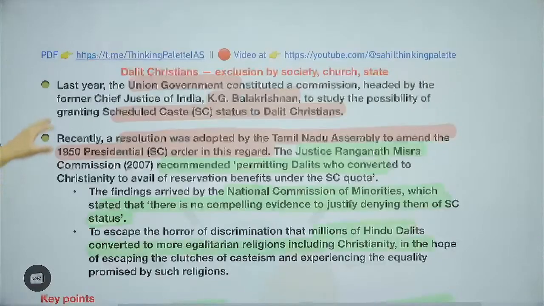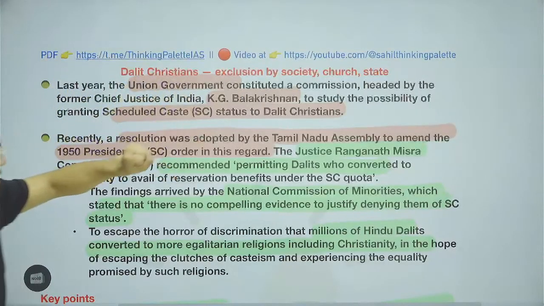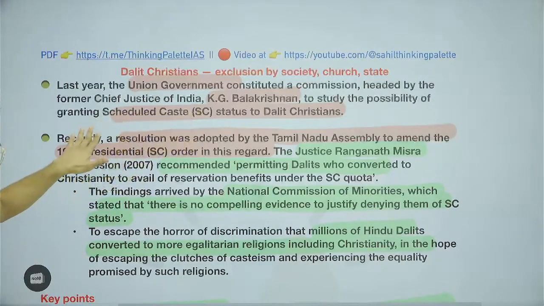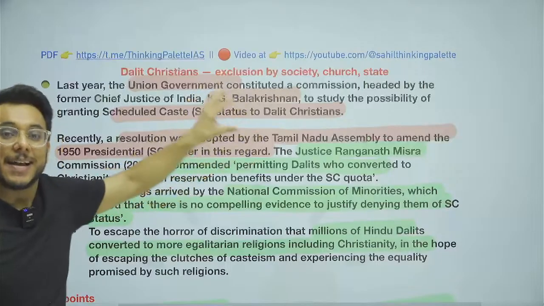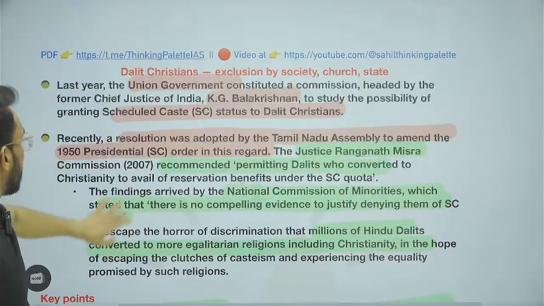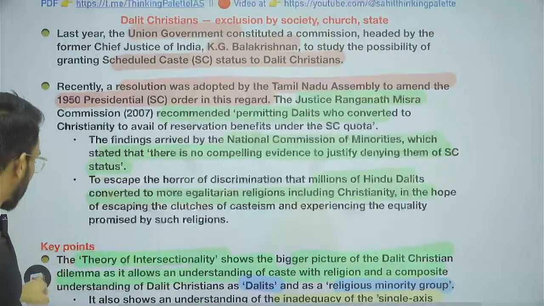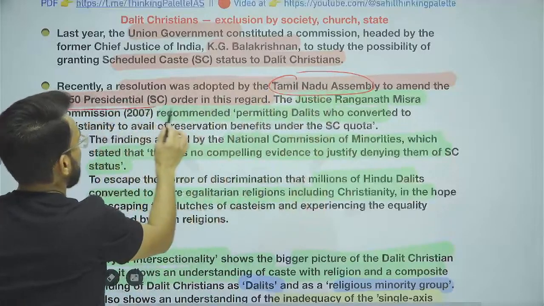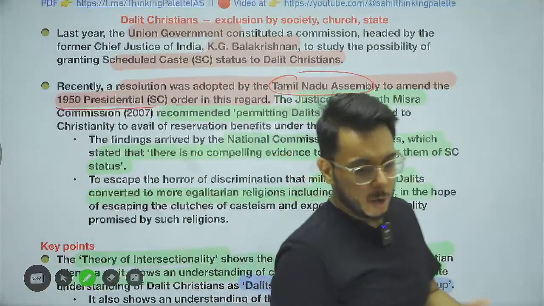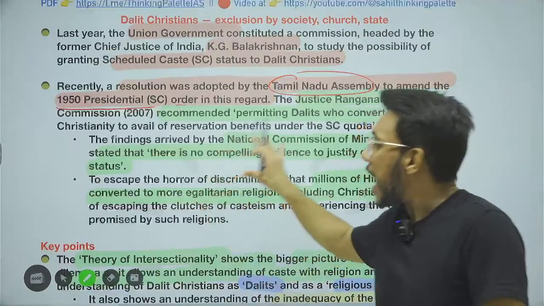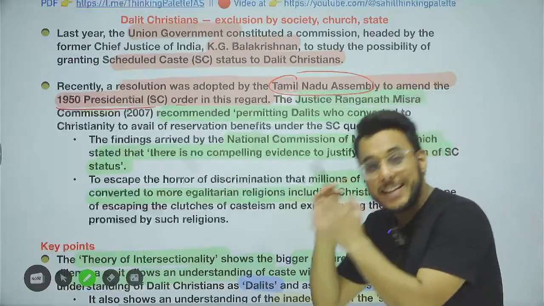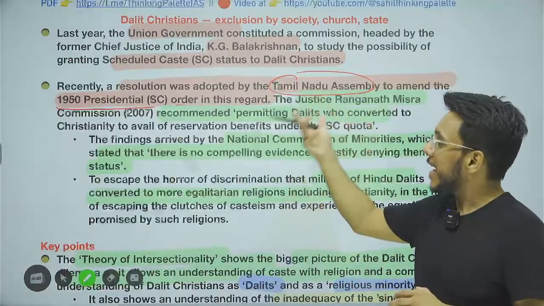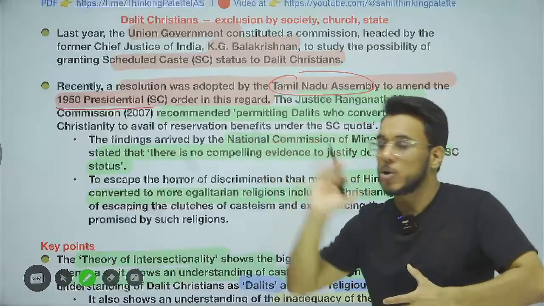So we know this particular thing, that last year the Union government constituted the KG Balakrishnan Commission to study whether it is possible to give SC status to Dalit Christians; Dalit Muslims are also to be considered here. One more thing: recently the Tamil Nadu Assembly adopted a resolution to amend the Constitution (Scheduled Castes) Order of 1950, proposing that we intend to give Dalit Christians SC status.